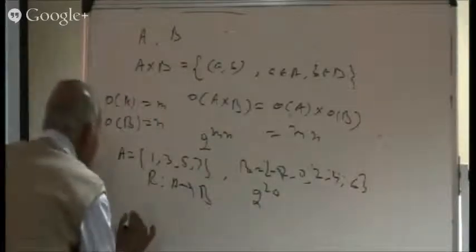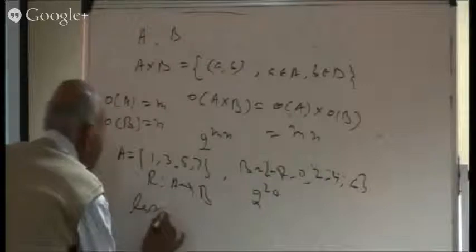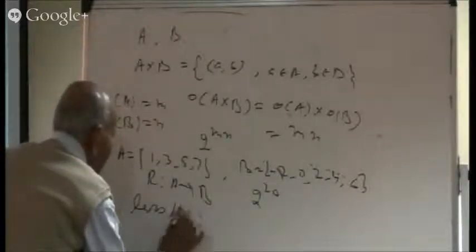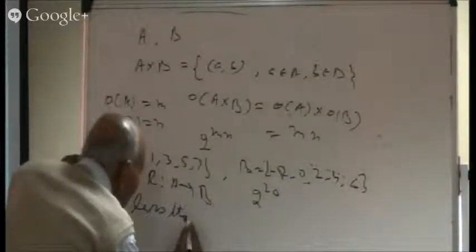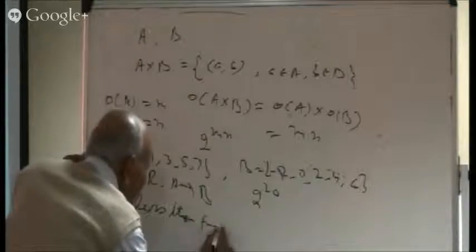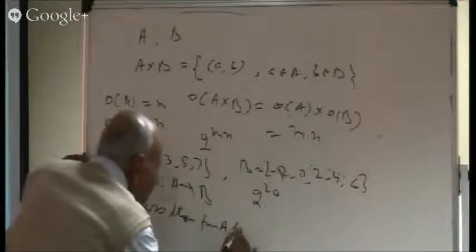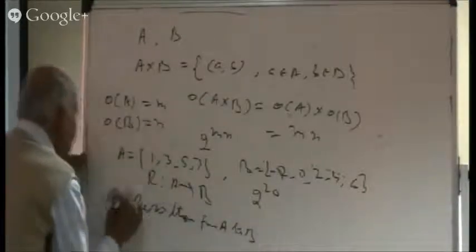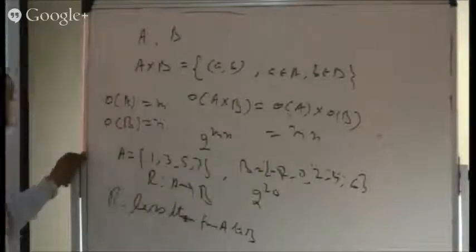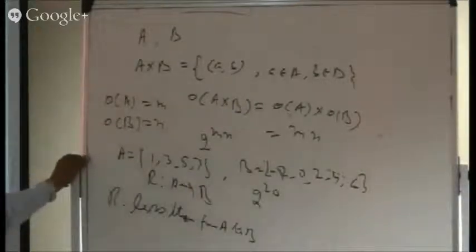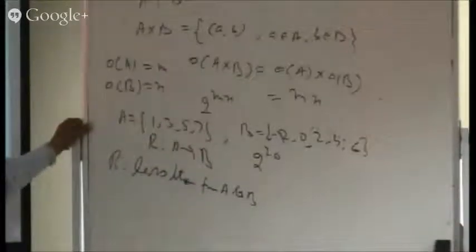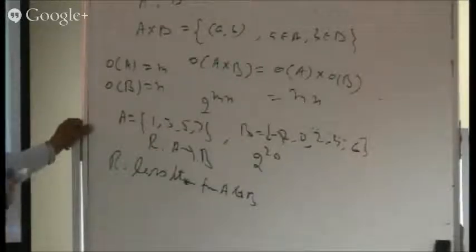Let this relation R be written as less than. So R is a relation, is less than from A to B. R is the relation less than from A to B. Now can you write this relation in roster form? So in language I have written this relation as less than from A to B.